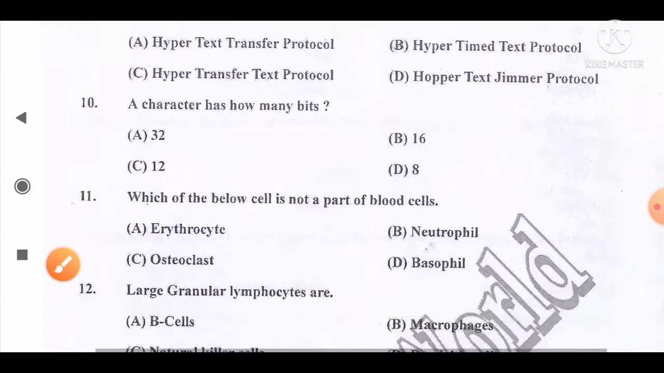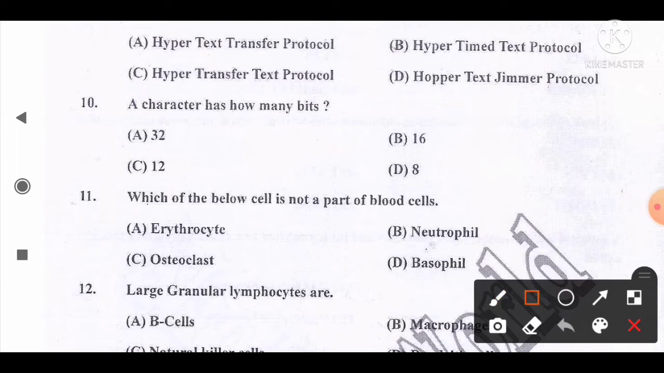Move to the next question, number 10. A character has how many bits? And the options are A, 32, B, 16, C, 12, D, 8. And the correct answer for this question is option D.